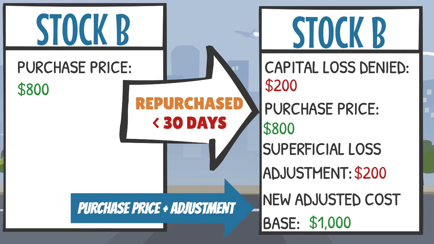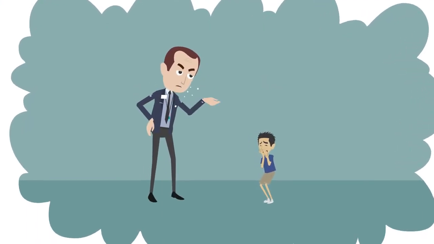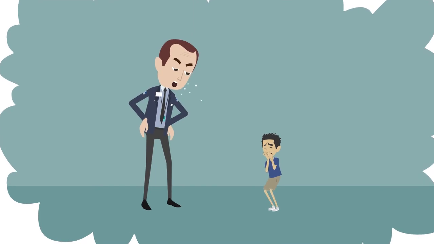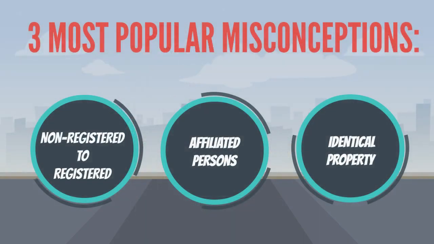Now let's take a look at some common transactions that are often assumed to avoid the superficial loss adjustment, when in fact, that is not the case. Over the years, CRA has become wise of other ways that taxpayers attempt to skirt around the 30-day limitation and have instituted more restrictions. The most popular of them are these following three.